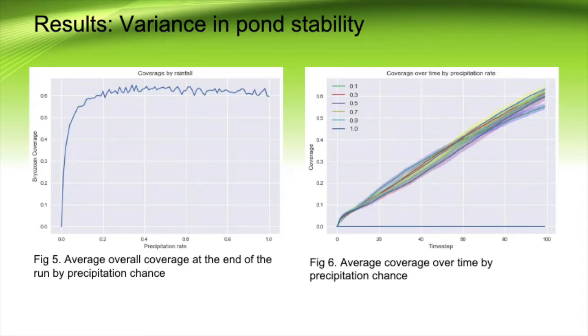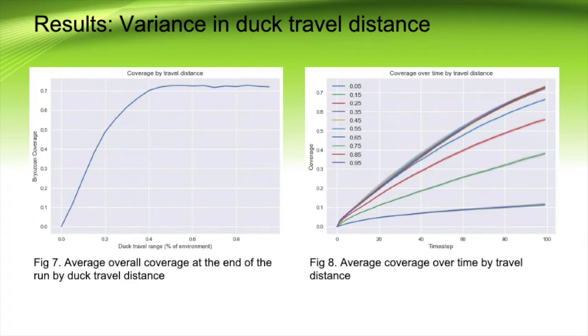Additionally, the rate with the lowest coverage for most of the run is the precipitation rate of 1, meaning all land cells become and stay pond cells for the duration of the run, seemingly leading to overchoice from the ducks, meaning that they spend more time going back and forth between water without ever coming into contact with the bryozoans. These results seem to indicate that there is a sweet spot for precipitation rate, where there are enough stable ponds to distribute statoblasts, but not too many that the ducks are able to avoid areas with bryozoans for long periods of time. Moving on to the second test, we look at bryozoan coverage for various levels of duck movement.